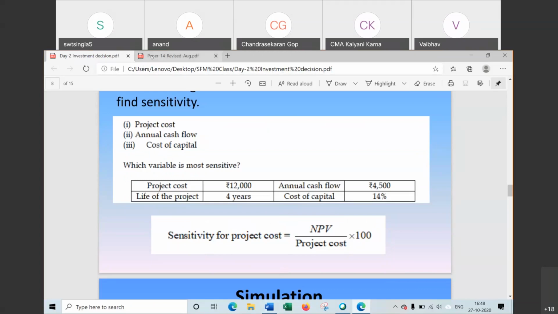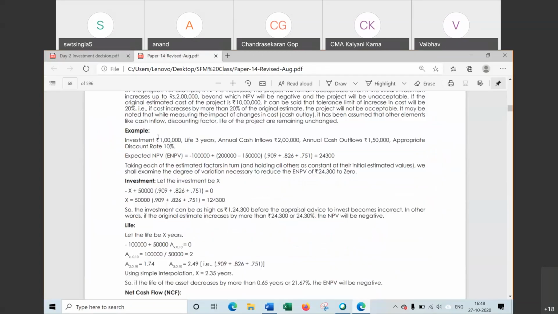Now in this question, initial investment 1 lakh, life 3 years, annual cash inflow 2 lakh, and annual cash outflow is also there, 1 lakh 50,000. So net cash inflow will be 50,000 only.